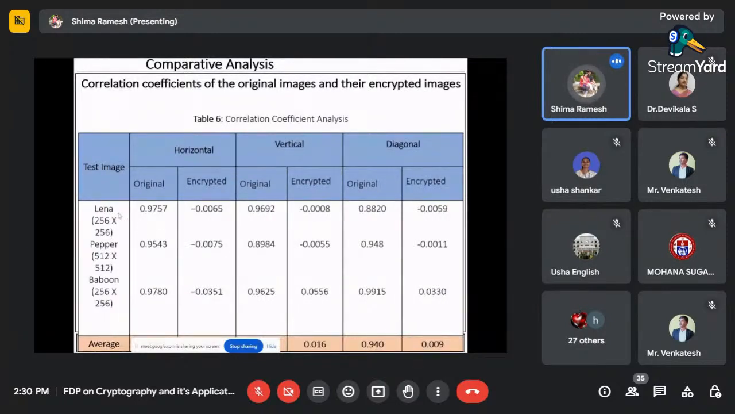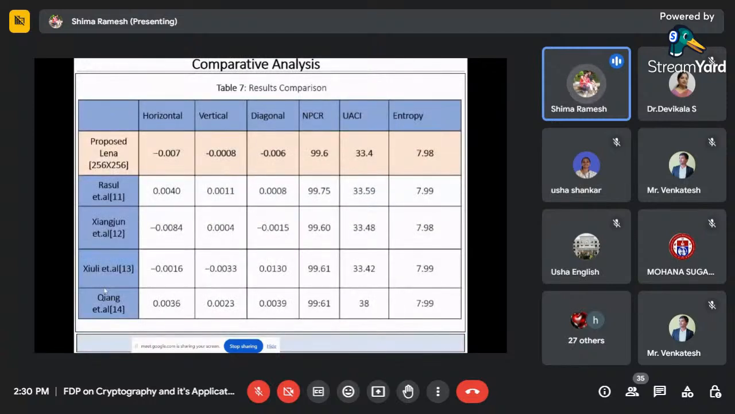So here I have taken 3 images, Lena, Pepper, and Baboon. We can take any size of image, whether grayscale or color, and check our algorithm. And I have done a result comparison with 3 existing works: one work of Rasool et al., Zhang Chen, and Zuli and Quan. These 4 works have compared their encryption algorithms with their results. So these are the values I got actually.